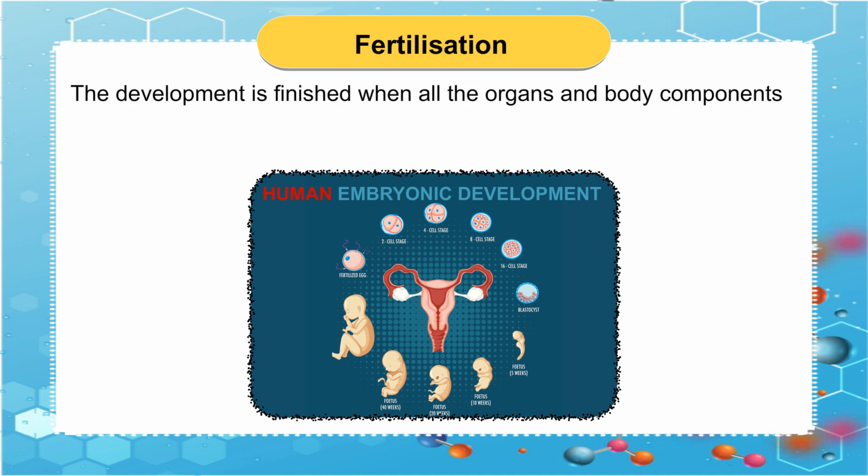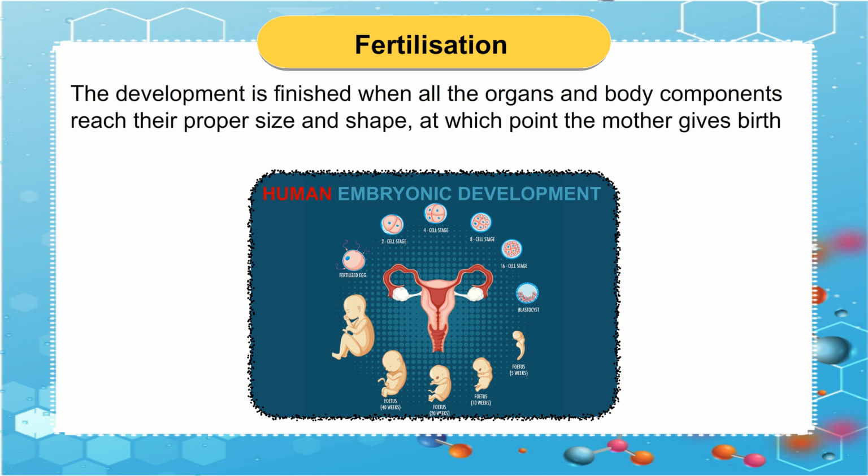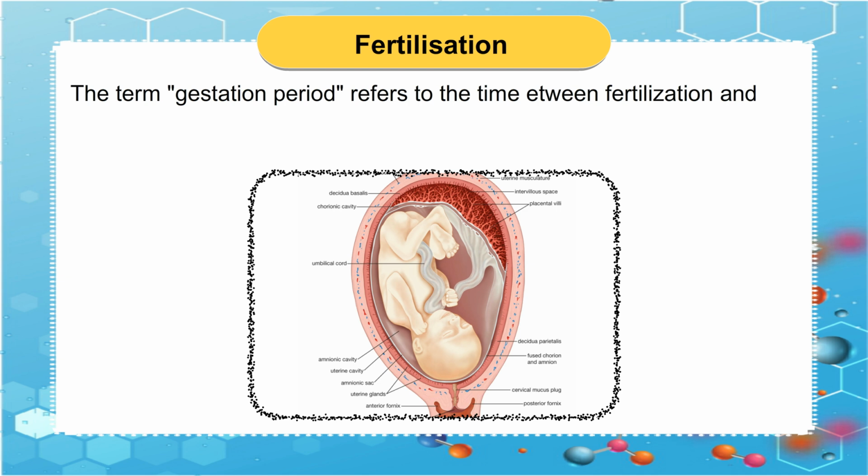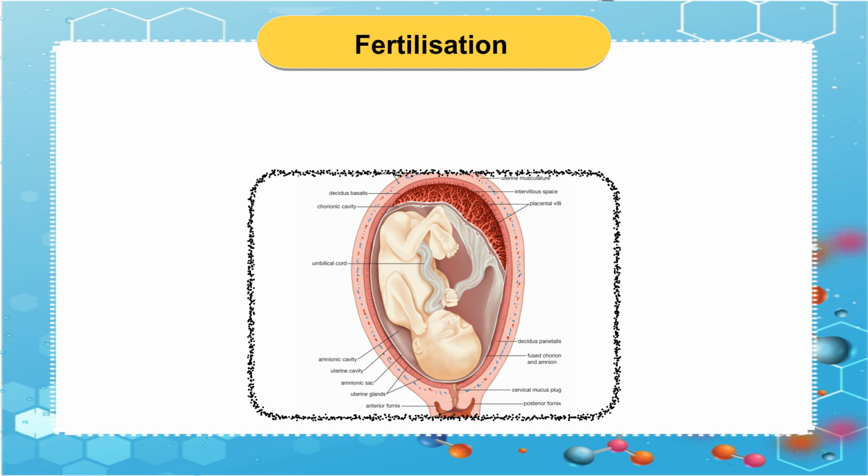The development is finished when all the organs and body components reach their proper size and shape, at which point the mother gives birth to the child. The term gestation period refers to the time between fertilization and childbirth. A lady who is carrying a child is said to be pregnant. In humans, the gestation period is around 40 weeks or 9 months.